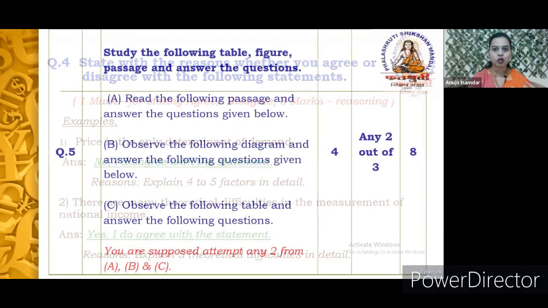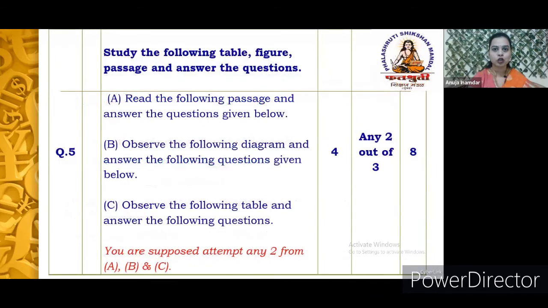Let's proceed. The next is question number 5. Study the following table, figure, or passage and answer the question. So here you will get 3 different options out of which you are supposed to answer any 2. Okay, so here you are supposed to answer either A, B, or C, any 2. We can say that the questions you are supposed to attempt, and each question carries 4 marks. So therefore 4 twos are 8. Total marks allotted for this question is 8, and each question carries 4 marks, right?